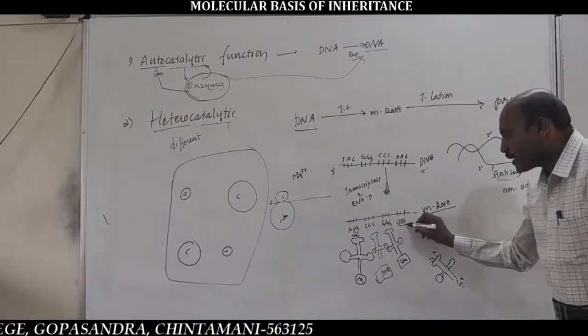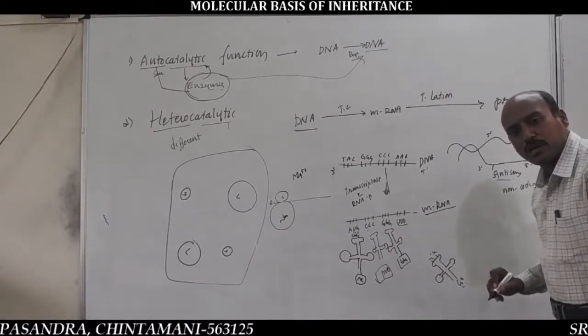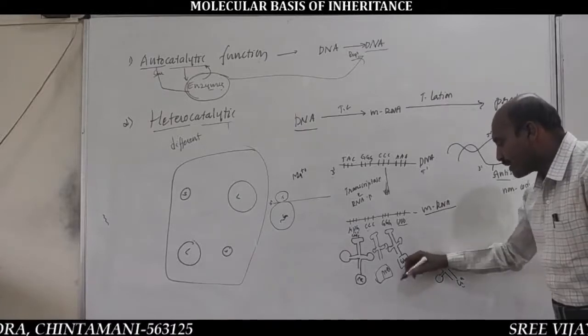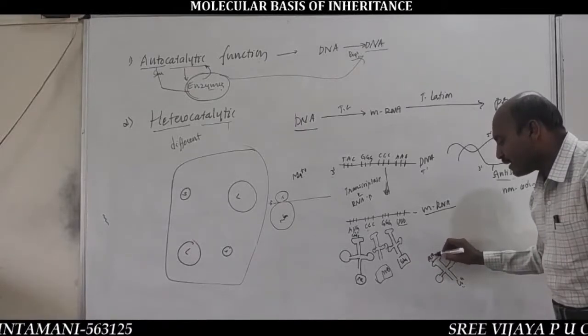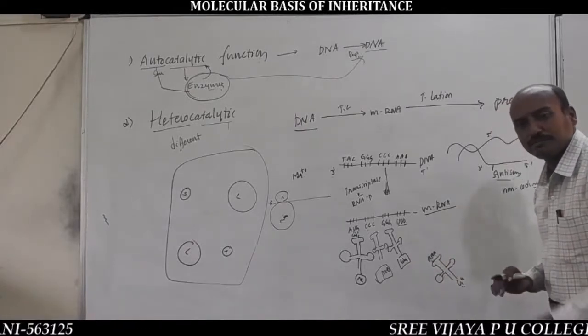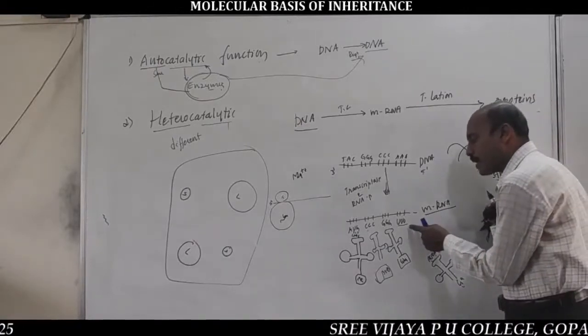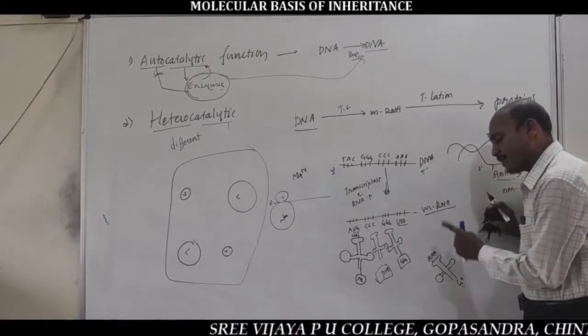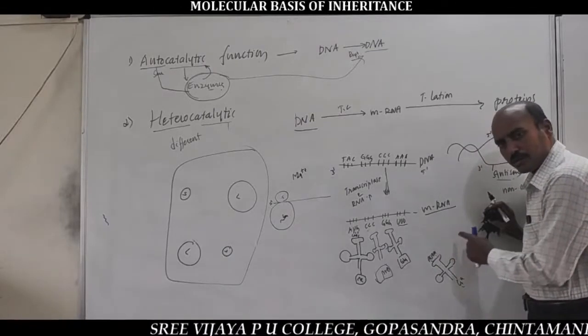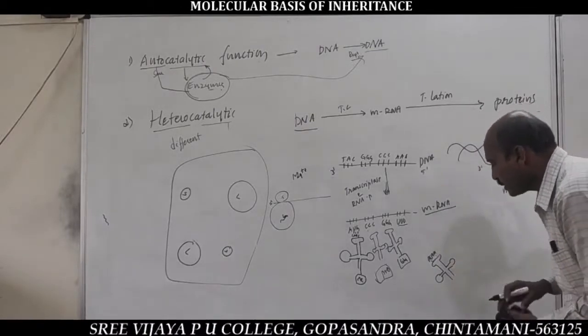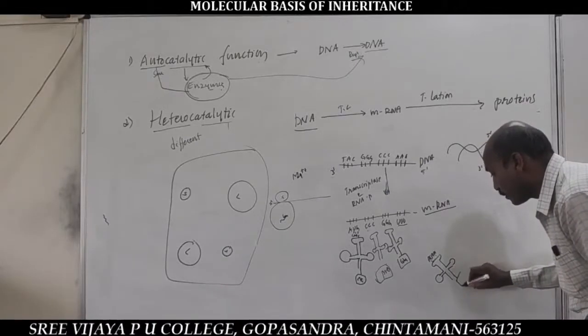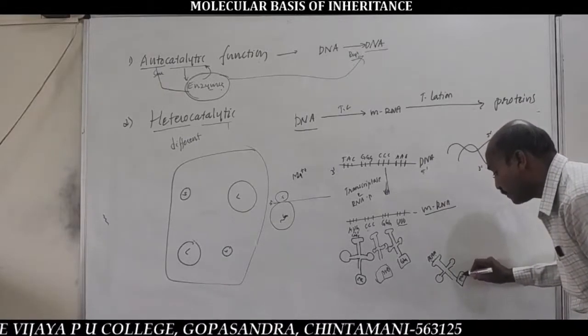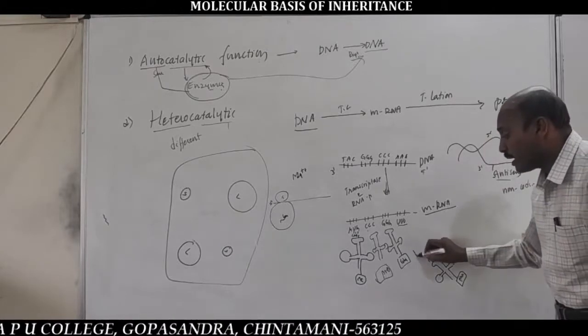And if the mRNA has the UUU codon, the tRNA contains the AAA anticodon. Now this tRNA carries phenylalanine amino acid, PHE.